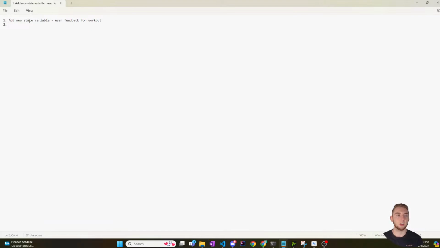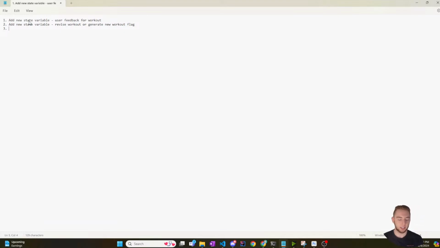The second thing is I'd actually need another new state variable, which is that flag to determine if I should go right to revising a workout or if I'm generating a new workout. So revise workout or generate new workout flag. And so when I first start the application, obviously this flag would be set to false. False means don't revise the workout, because then it'll go right to the generate day one workout. So that's that.